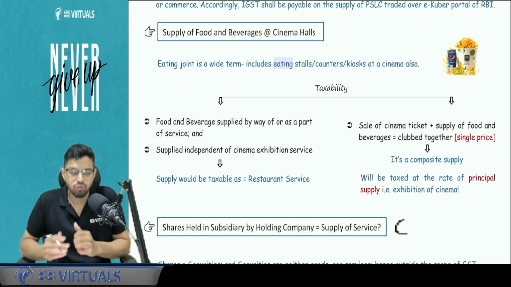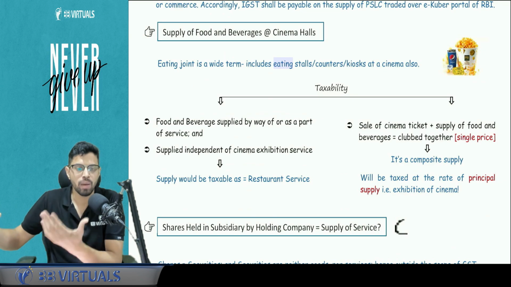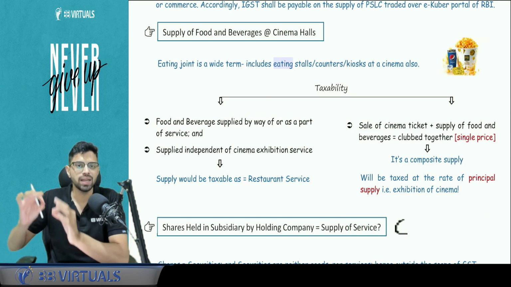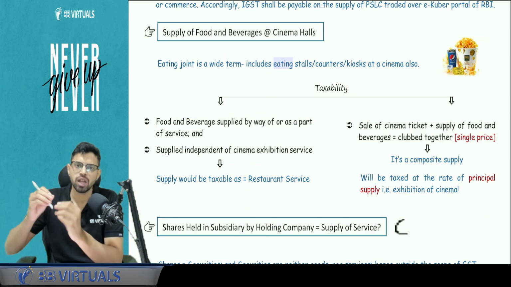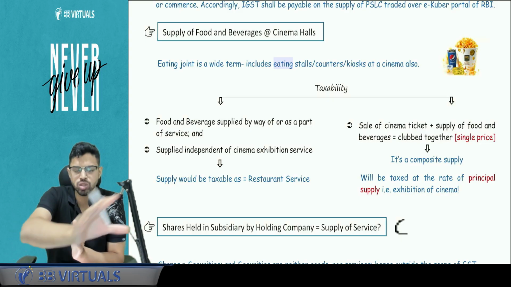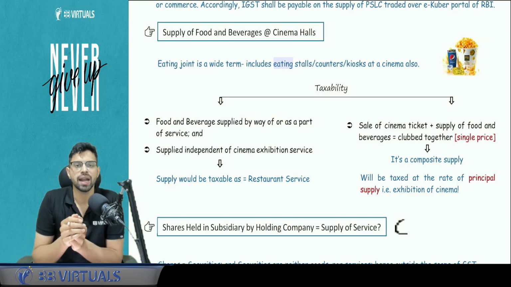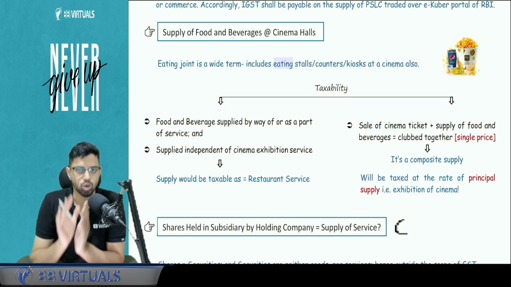Next, supply of food and beverages at cinema halls. I go to watch a movie at PVR. I want to see the Animal movie. I buy the ticket of 450 rupees. And whatever popcorn, food, beverages I want, I buy in the interval from the kiosk, from the counter at the hall. In that case, that particular food and beverages that I bought is taxable separately as a restaurant service.